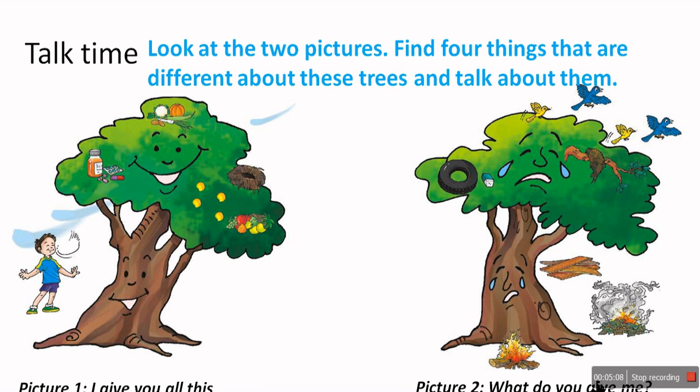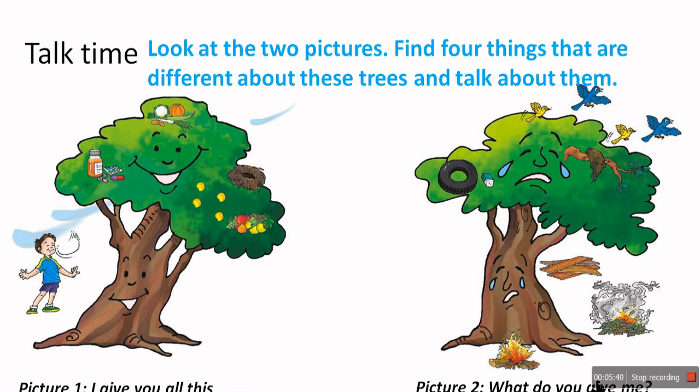You can see a boy standing there and breathing nicely. He was happy because tree gives us oxygen, which is necessary for our life. And you can see in picture 1, tree is very happy. When tree is very happy, it gives vegetables, it gives fruit, it gives shelter to birds, it gives medicine.